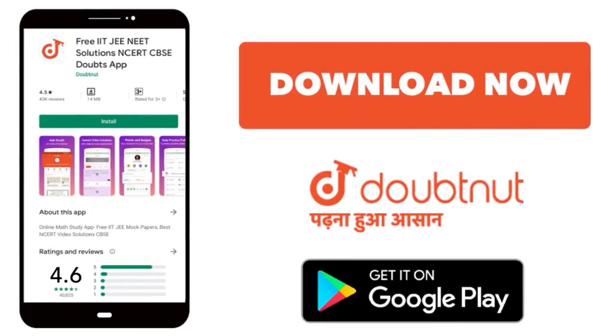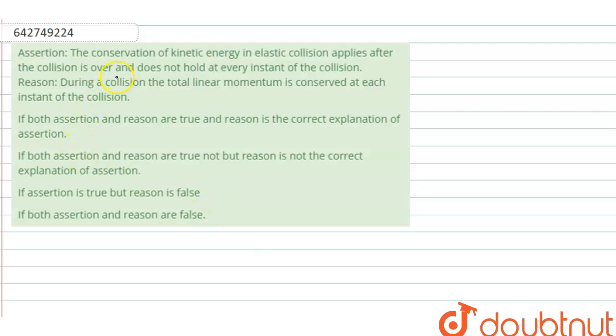Here's an assertion reason type question. Assertion: the conservation of kinetic energy in elastic collision applies after the collision is over and does not hold at every instant of collision.